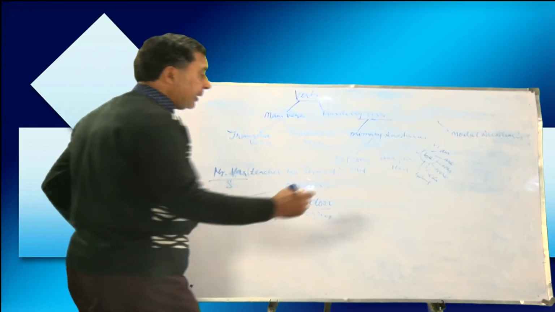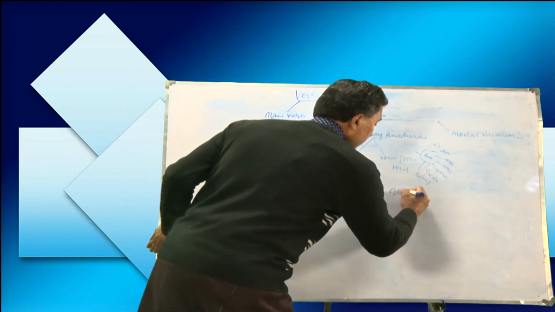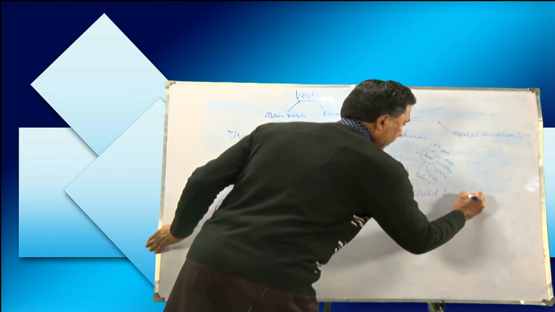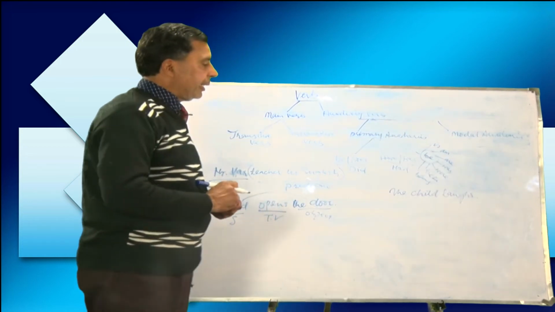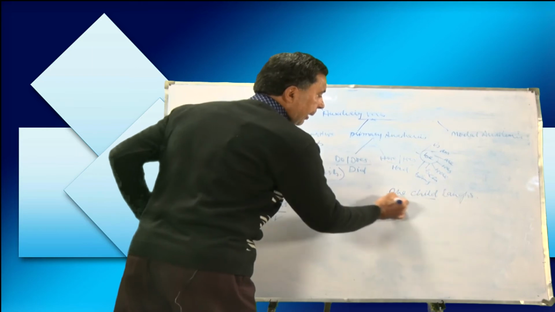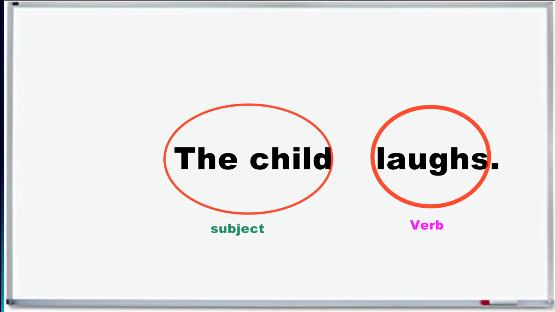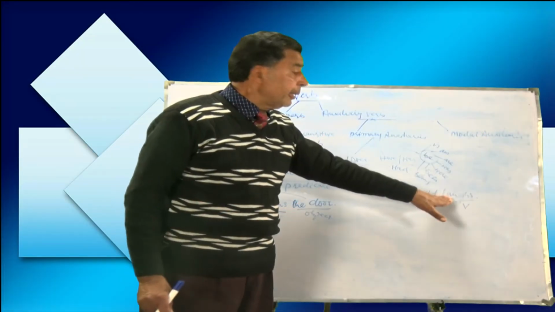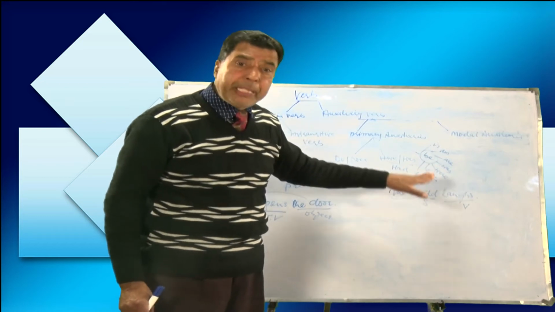For example, I can write here, "The child laughs," L-A-U-G-H-S. I have written a sentence here. The child is here subject and laughs here is verb. It gives us a complete sense here. The child laughs. Do you understand what I say? Here is only subject and verb, and it gives us a complete meaning.